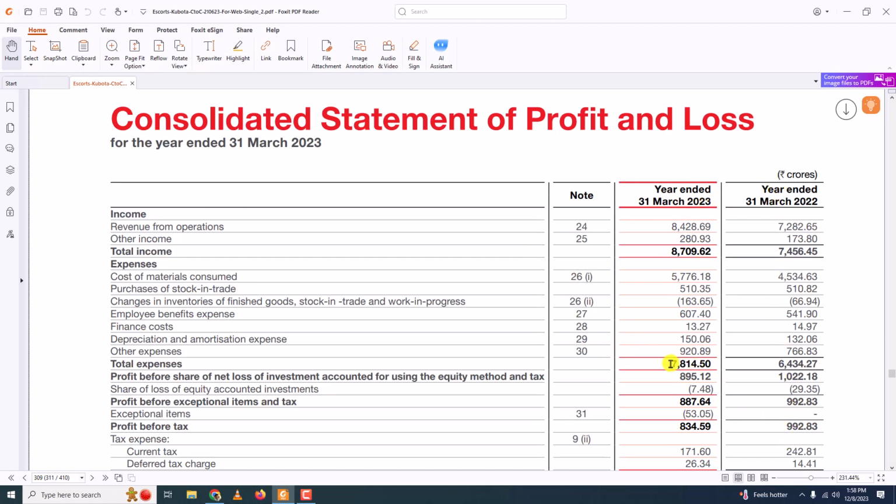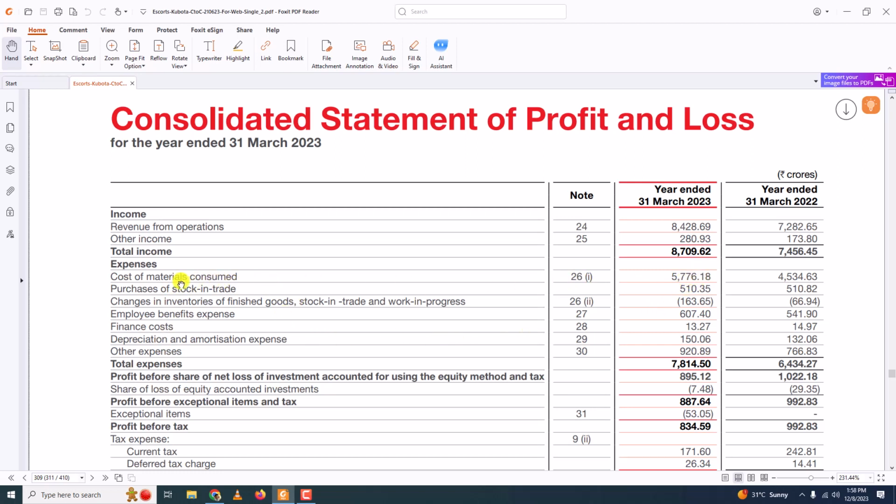What I am worried about is this increase. Last year 6434 was the total expense, and this year it has increased to 7814 crore rupees. So total expenditure has increased by 1200 crore rupees, and I would like to know why. If you are from a finance background, you'll be able to figure this out. But if you are not, like me, nothing much makes sense.